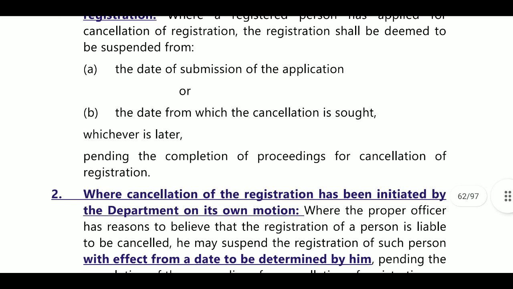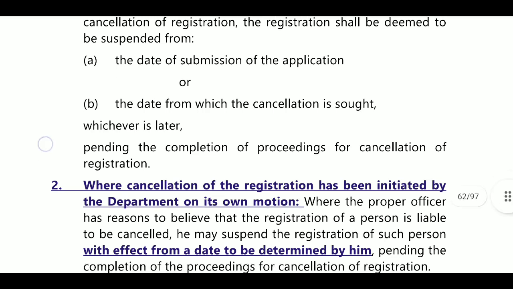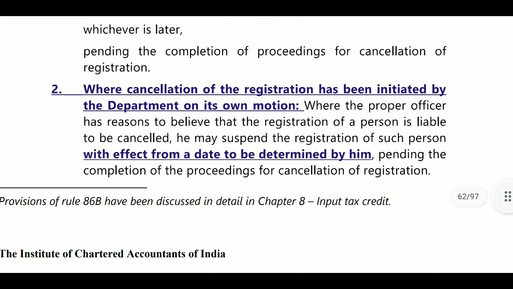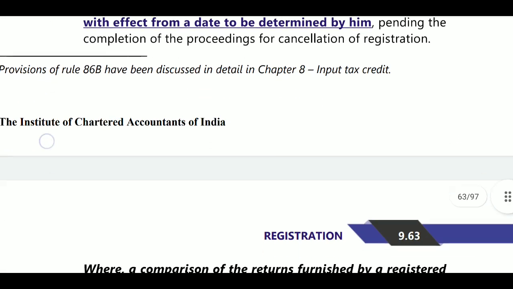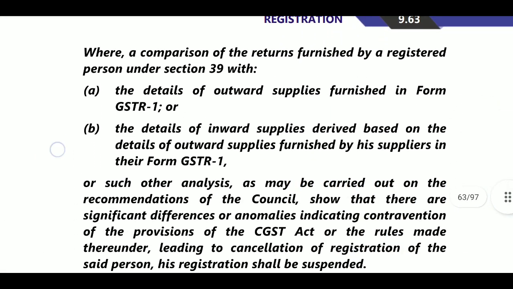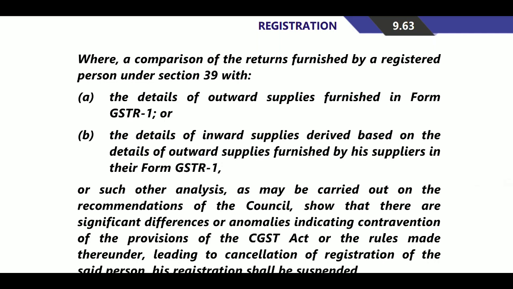Next, pending the completion of proceedings for cancellation of registration, where cancellation of registration has been initiated by the department on its own motion, the department will suspend the registration at that point of time. This applies where the return furnished by the registered person under section 39 shows details of outward supplies in GSTR 1 or details of inward supplies derived from GSTR 1.